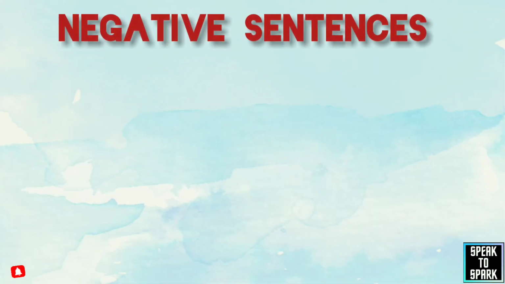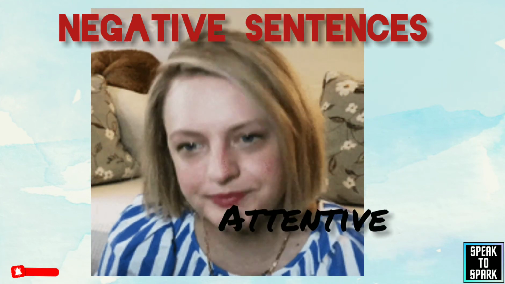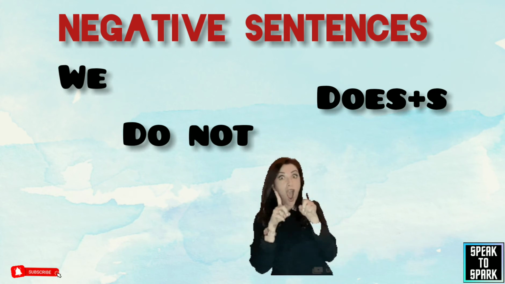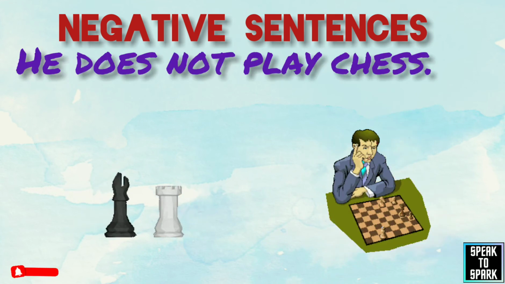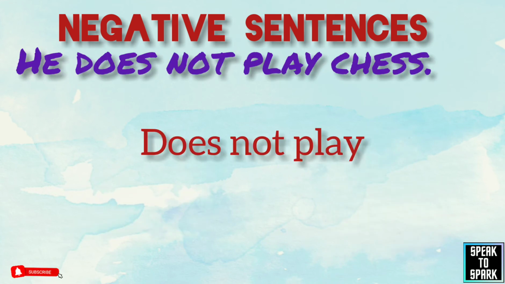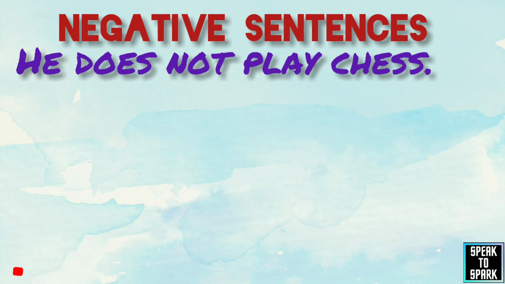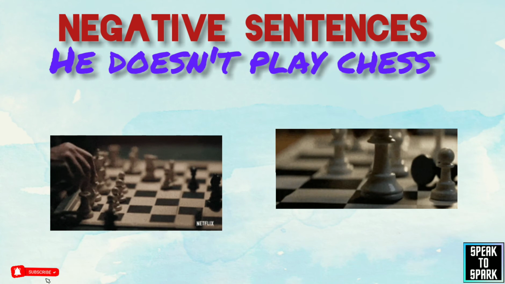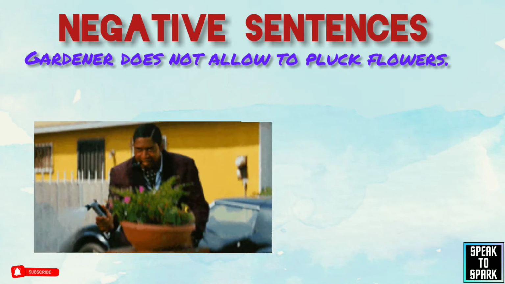Now come to the negative sentence. Subject plus does not plus first form plus object. Here you have to be very attentive. We do not use S again after does. So be careful about this. As an example: he does not play chess. Does not, then play. We do not use S with play again. We can write in the abbreviated form also: he doesn't play chess.